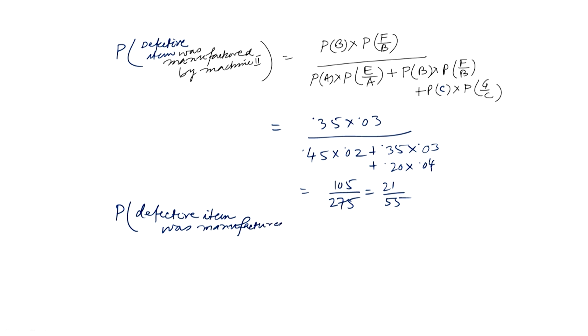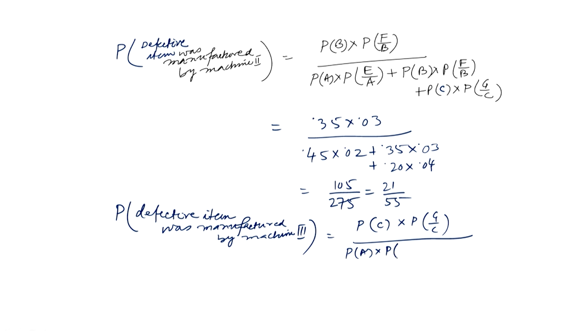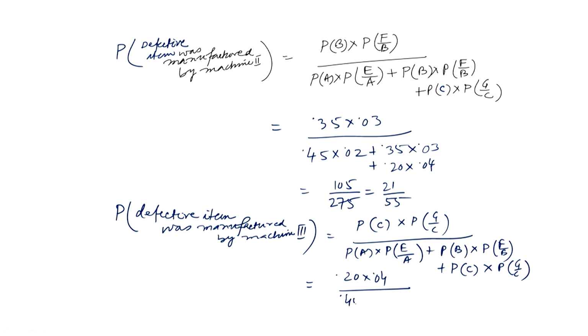can be found. This is equal to P C multiplied by P G by C, divided by P A into P E by A plus P B into P F by B plus P C into P G by C. So this is equal to, P C is 0.20, into P G by C is 0.04, divided by 0.45 into 0.02 plus 0.35 into 0.03 plus 0.20 multiplied by 0.04.